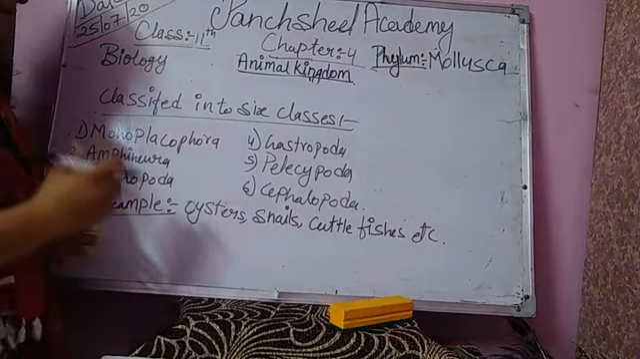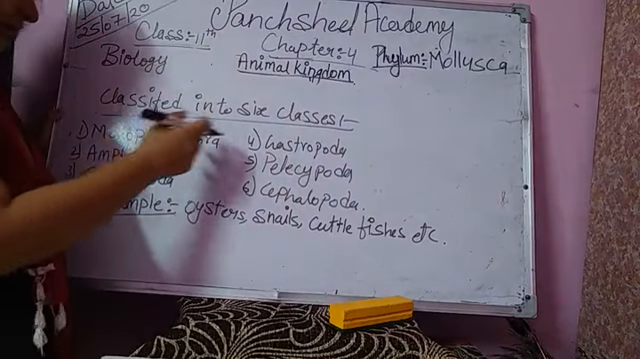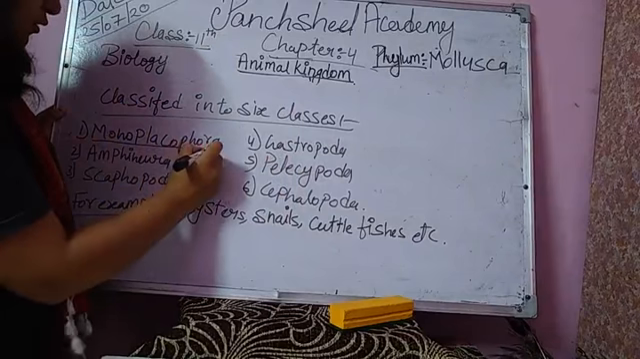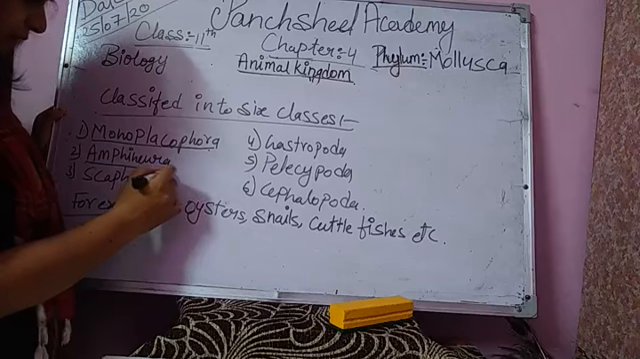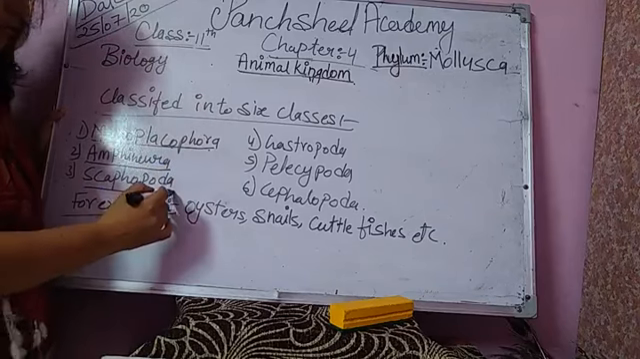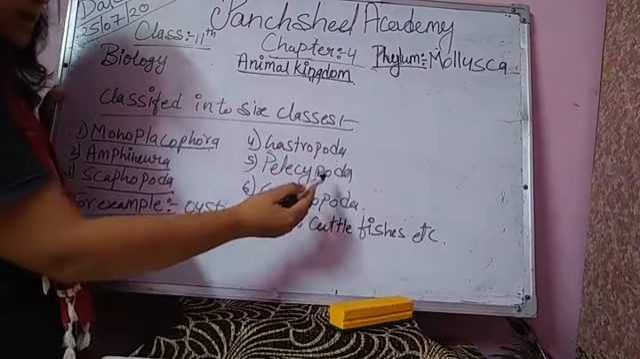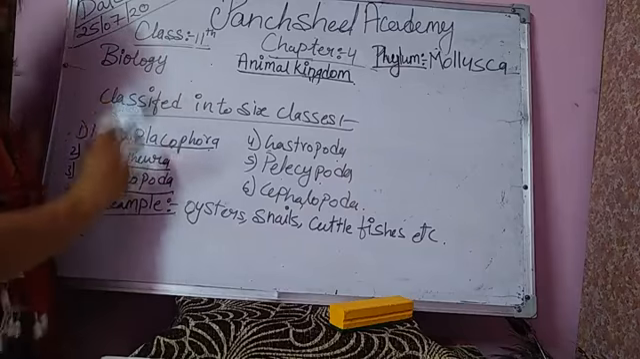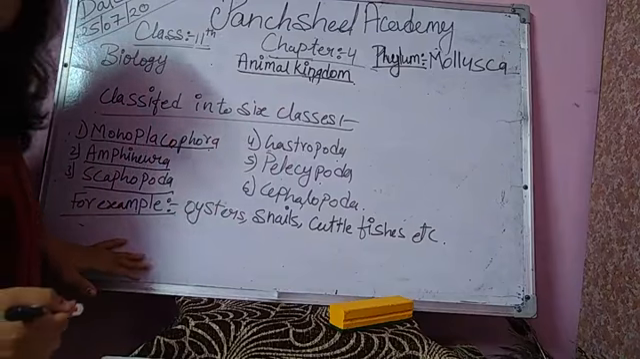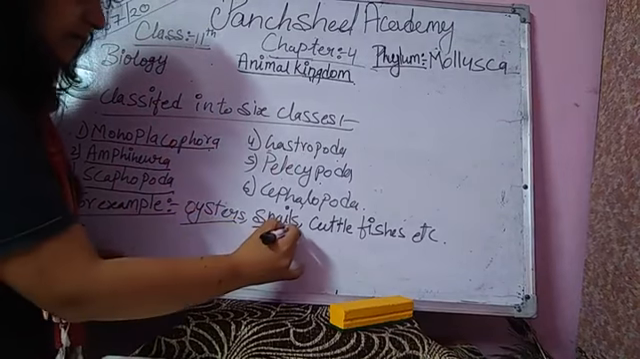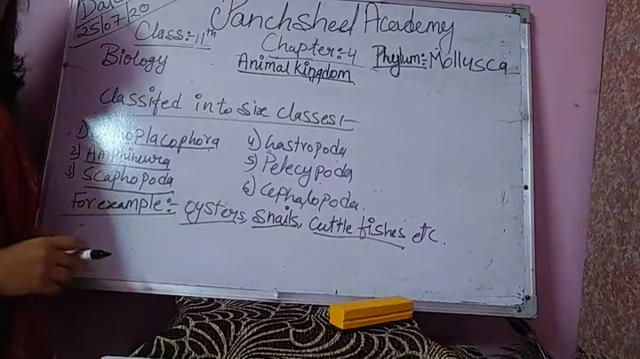We are discussing the classes. Generally, they are classified into 6 classes. The first one is Placophora. The second one Aplacophora. The third one Scaphopoda. The fourth one Gastropoda, then Pelecypoda, and Cephalopoda. These are the main 6 classes of phylum Mollusca. Some examples of the Mollusca family: oyster, snail, cuttlefish, etc. are the main members of the Mollusca family.